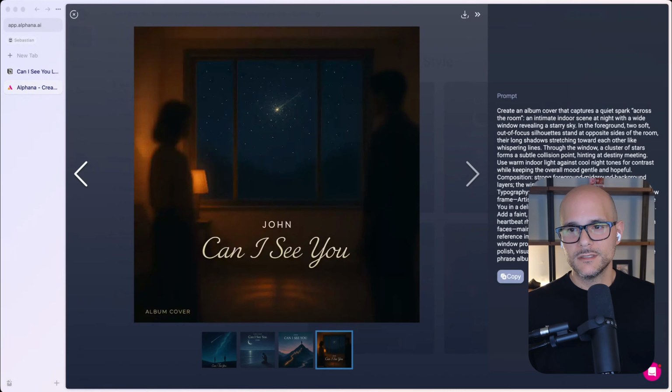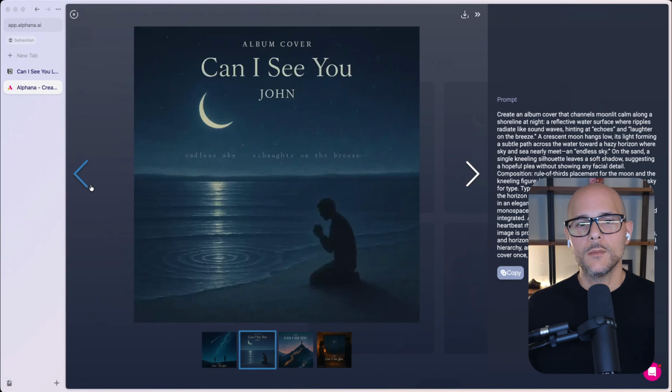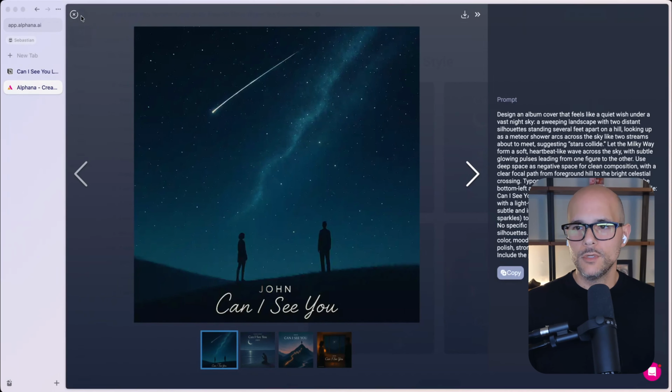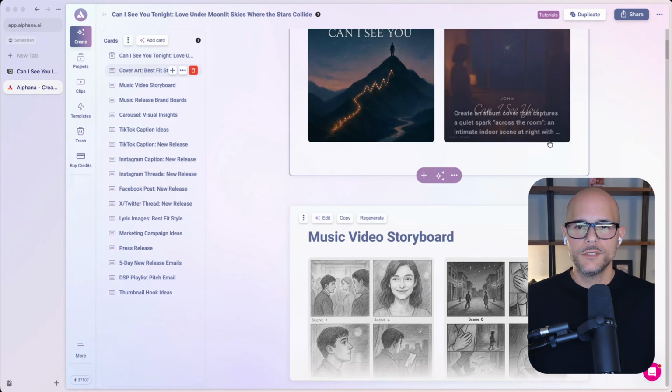So I don't know if you guys could see this, I skimmed this down a little bit, but it's even longer, the prompt, right? It's very descriptive as to what this cover art is going to look like. And so that's very, very important. And again, these are concepts. These are ideas so that you could come up with ideas for what you want for your music. All right. So that's an example of cover arts. Let's see what else we generated, okay?